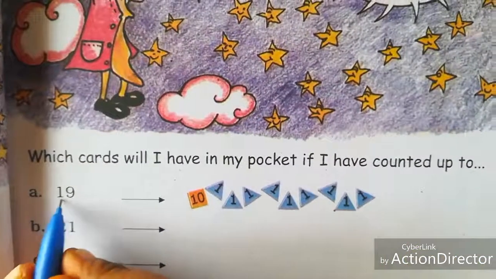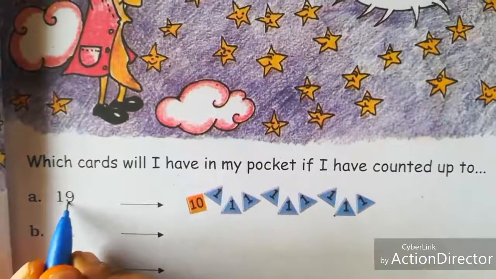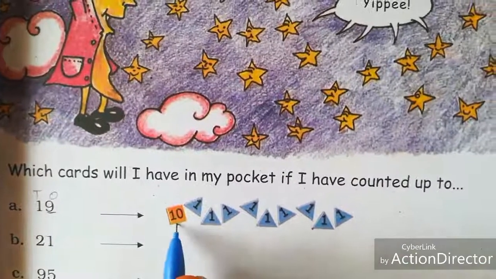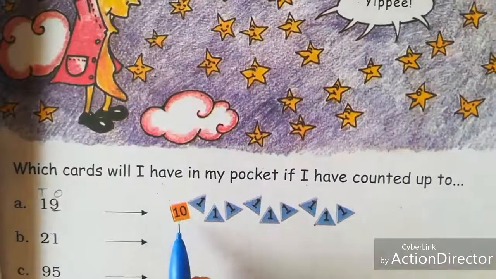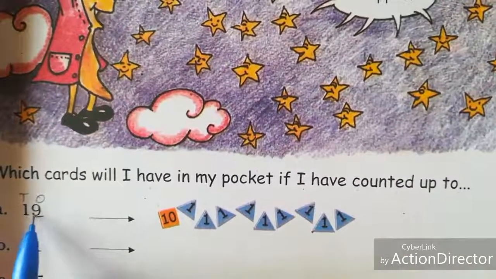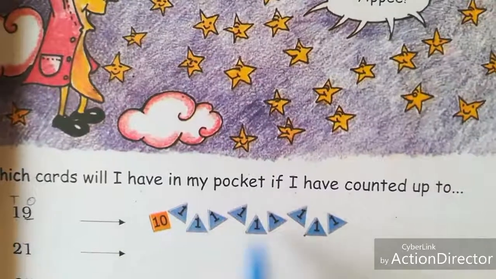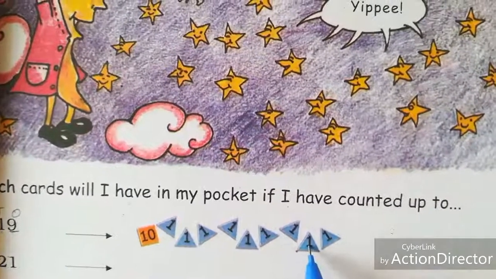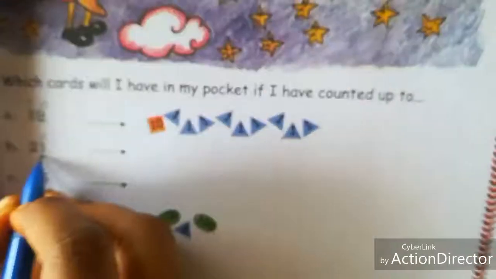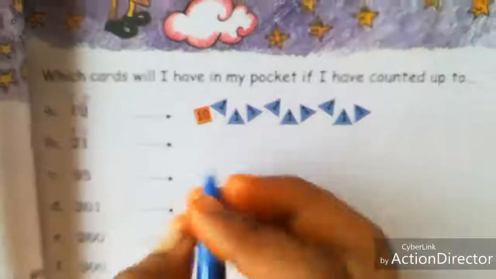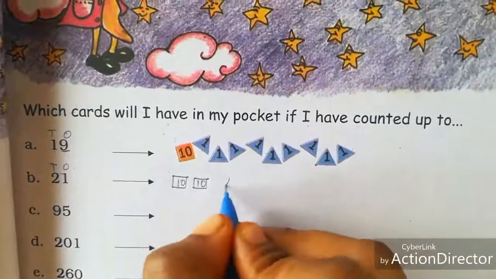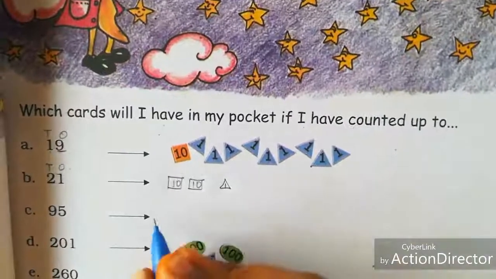He is going to count. See, 19. 9 is the ones value, 1 is the tens value. So tens value means he will keep the tens card, that means that yellow card. The ones value is 9, so he kept 9 ones cards, that means ones cards. Next, here 0 ones, 2 tens. So draw 2 ten cards. How many ones cards? Only 1. So draw 1 triangle card.